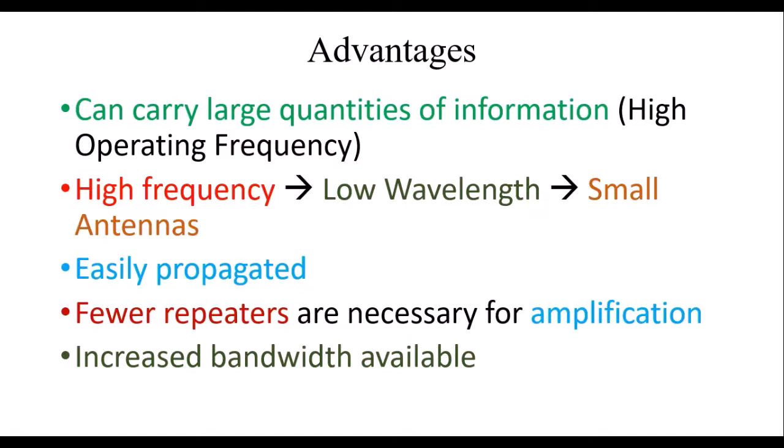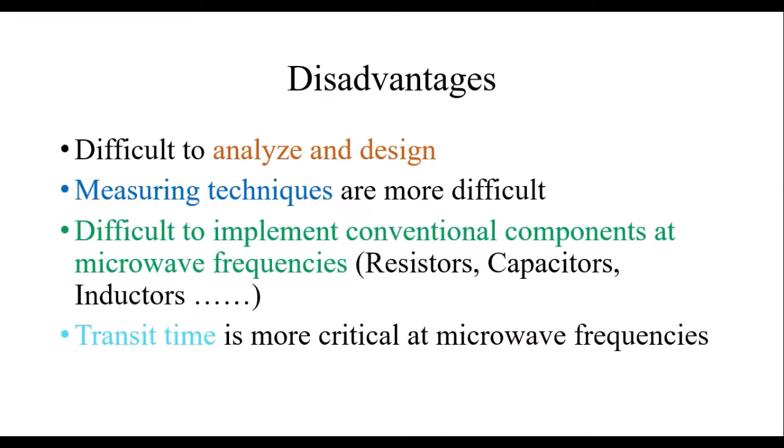The wavelength decreases means automatically the size of the antenna to transmit the signal from place to place is also very small, and the microwave signals are easily propagated through space. In terms of satellite communication, few repeaters are necessary for amplification. And here we have increased bandwidth because the signals are operated in the gigahertz frequency range. And what are the disadvantages?